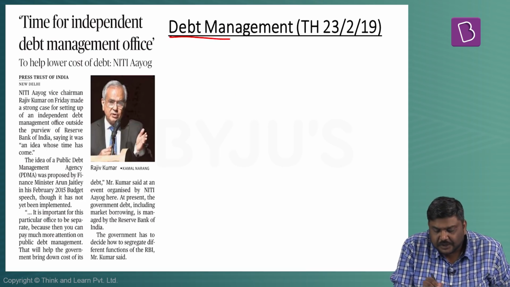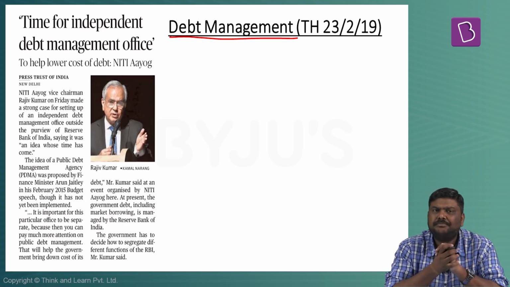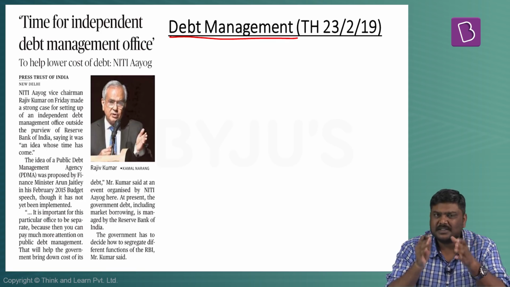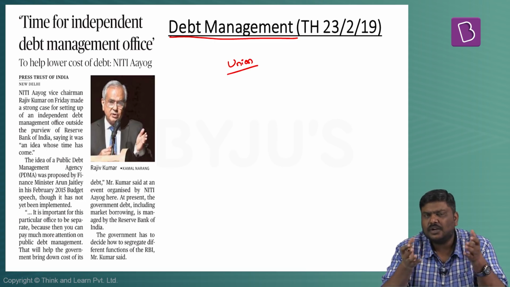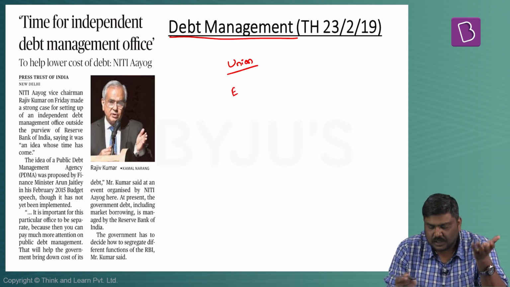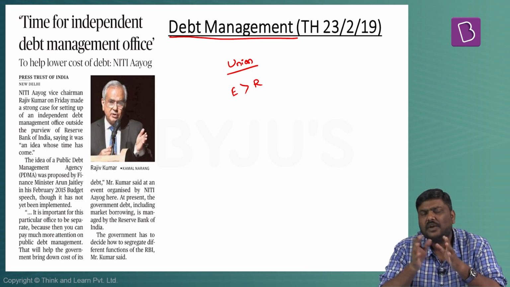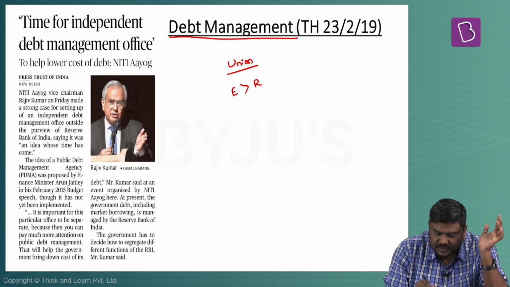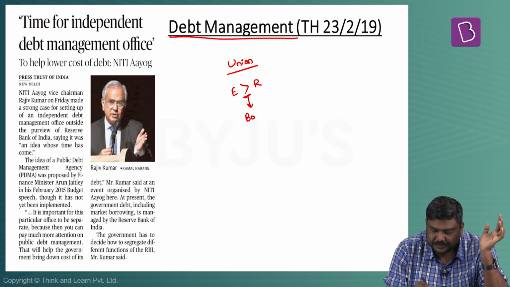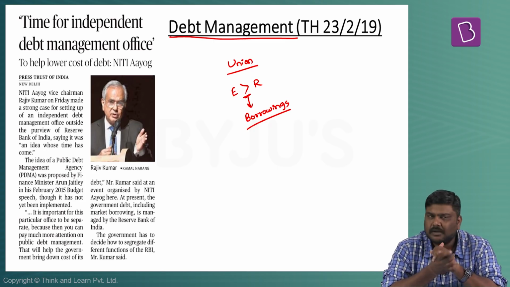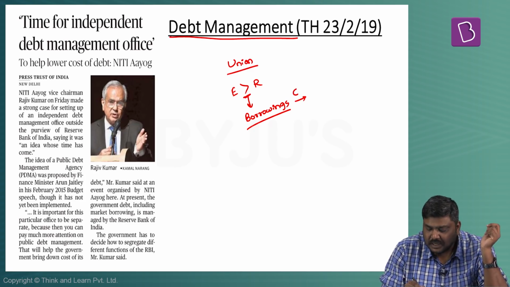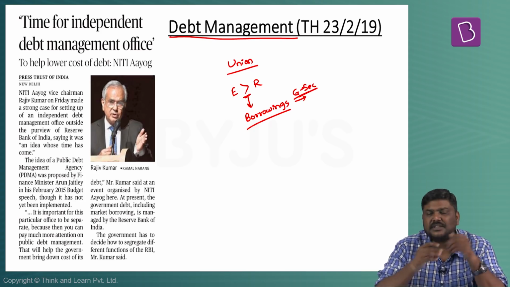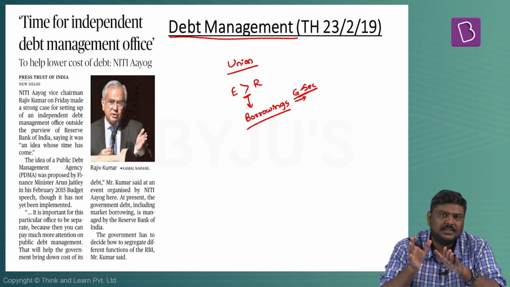The next article is related to debt management. Before looking at the points given in the article, let's try and understand some of the concepts. The government of India will announce the union budget, and in the union budget, usually what we see is that their expenditure proposal will be higher than the receipts or income earned by the government. As a result of this, the government proposes borrowings. These borrowings could be in multiple forms, but one of the very important borrowings done by the government is in the form of a debt. This particular borrowing is done by issuing bonds or securities which are referred to as gilt-edged securities or G securities.